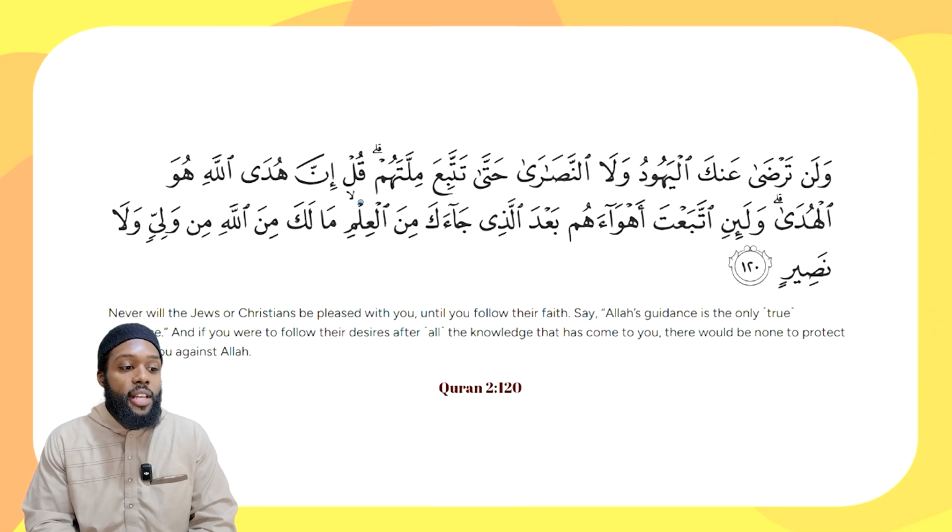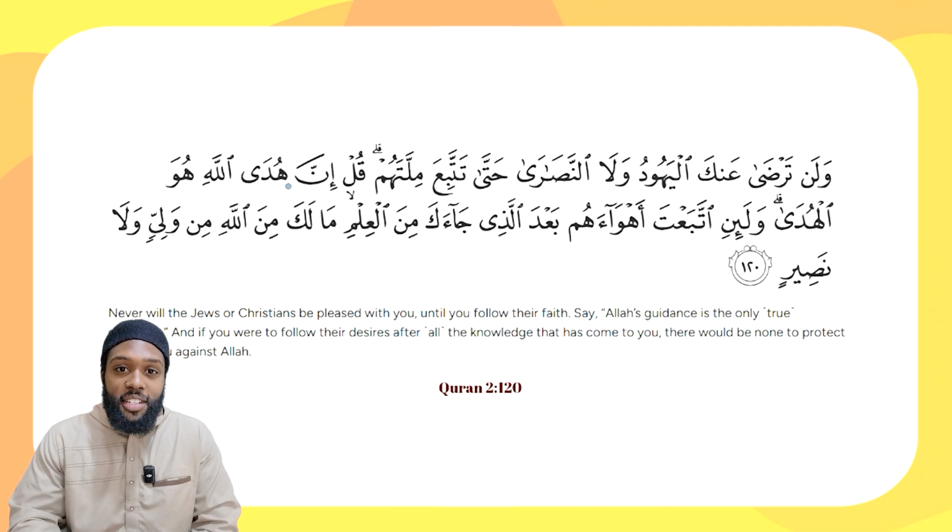Let's take a look at another example that highlights another category of the ism maqsoor. So we see here in this ayah, قُلْ إِنَّ هُدَى اللَّهِ هُوَ الْهُدَى. Similar format to what we've seen in the previous example, except huda here is not a name, right? The guidance of Allah or guidance from Allah, right? Inna huda Allah. So we have our ism maqsoor here. Alif at the end of this ism and the letter before it has a fatha.